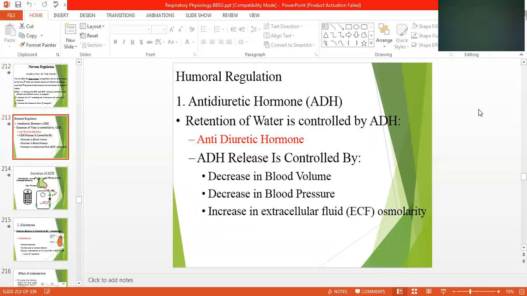Then we talk about the hormonal regulation. Antidiuretic hormone has a role, and this role depends on your body condition. If there is a decrease in blood pressure, then ADH comes into action, retains water and sodium, and increases the volume of the blood. If there is a decrease in the blood pressure, then it will retain the water and sodium and increase the blood pressure. If there is an increase in extracellular fluid osmolality, then antidiuretic hormone will decrease its function and cause release of the sodium and water.